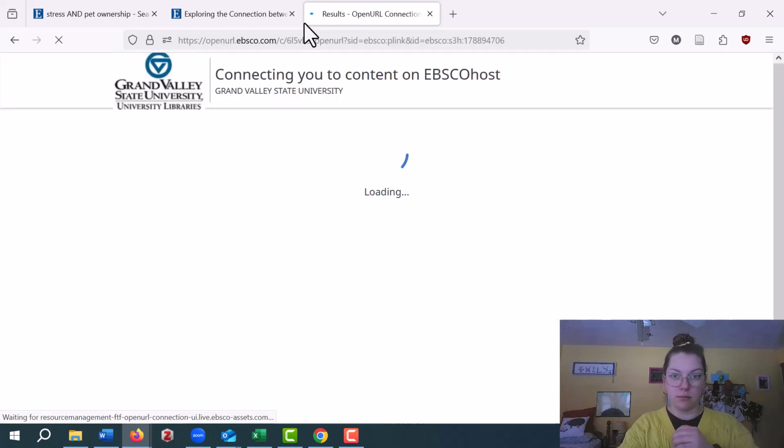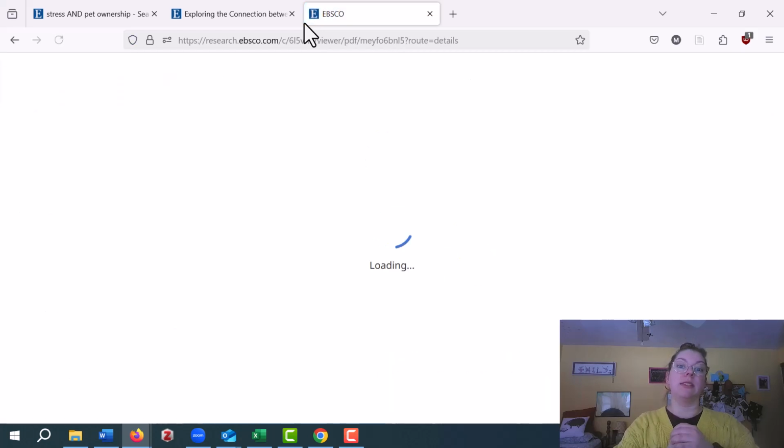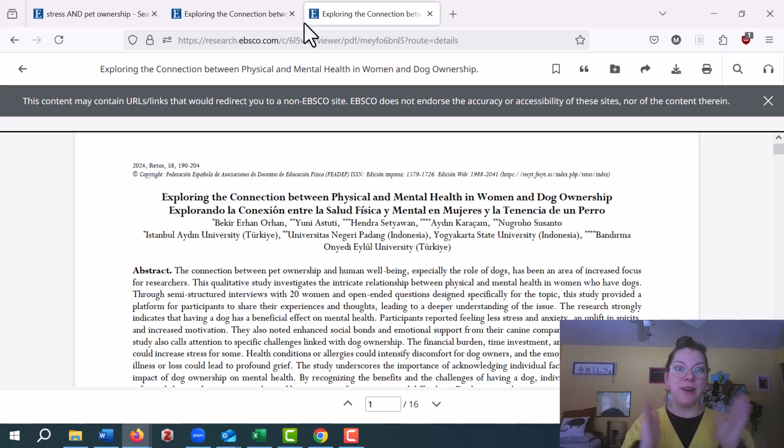I hope. It's thinking. It's thinking really hard. Great, there it is. So it pops back up. So grab that citation, grab that permalink when you're searching in the library's search and you found something that you really like. So that was searching in the library.